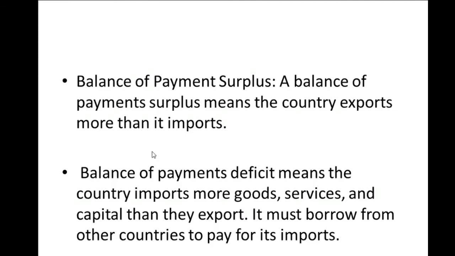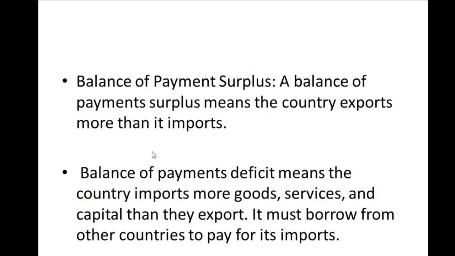So now, apart from what you are seeing on this slide, I want you to write this down. You can also say balance of payment surplus is when the total receipts from a country's export is greater than total payment. The total receipt is what you get as a result of taking your product to that country. That means at that point you are taking more goods out than you are buying from other countries. That is what balance of payment surplus simply means.